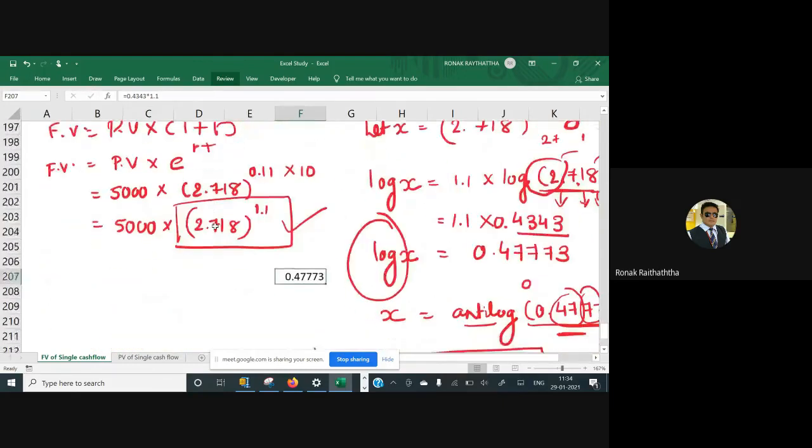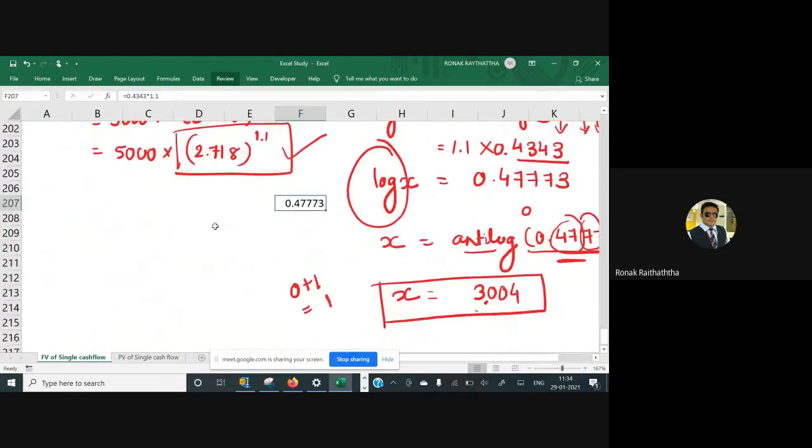So now we need to put that x value in this original equation. So 5000 multiplied by, let's put this value because this was the value we had assumed for x, right? So that's gonna be 3.004, and you multiply that with 5000. What do we get? Can someone give me the answer, please? 15,020.